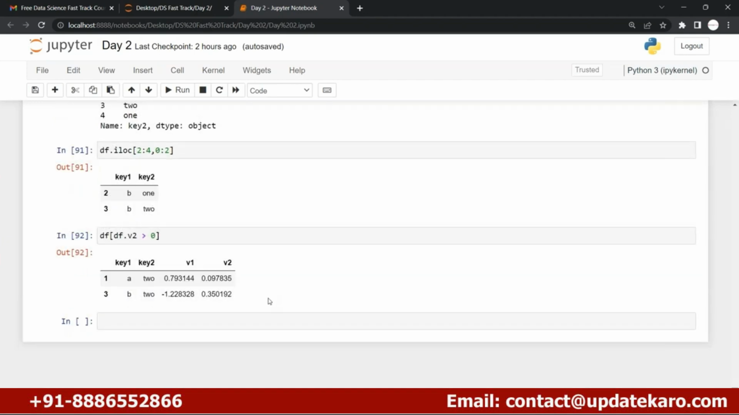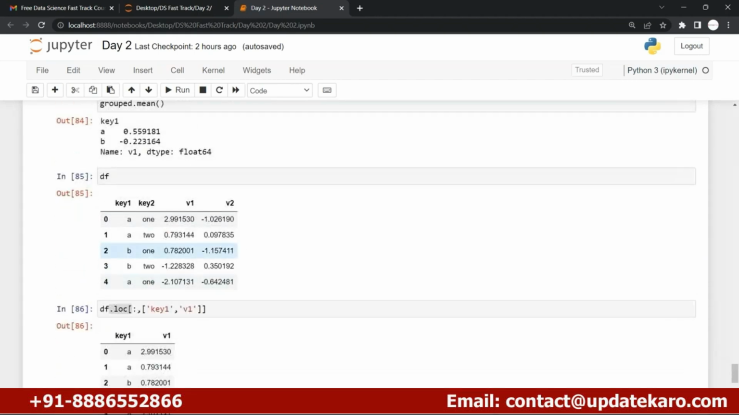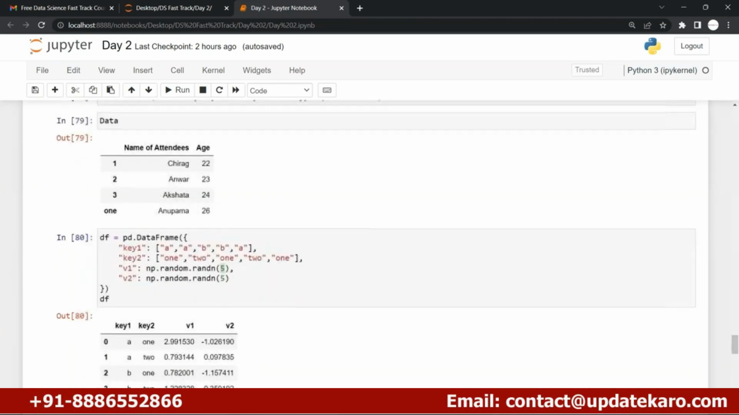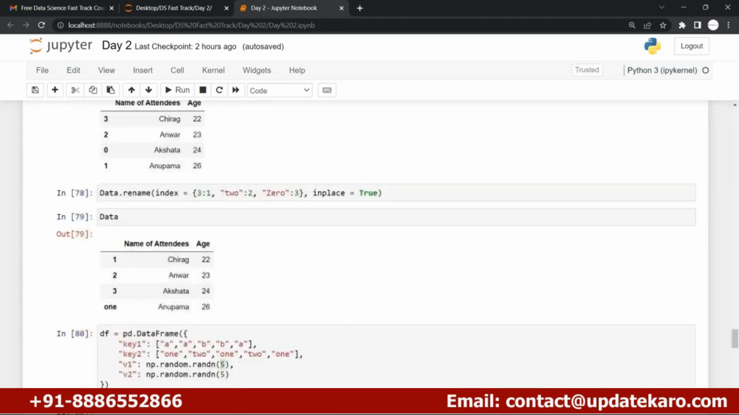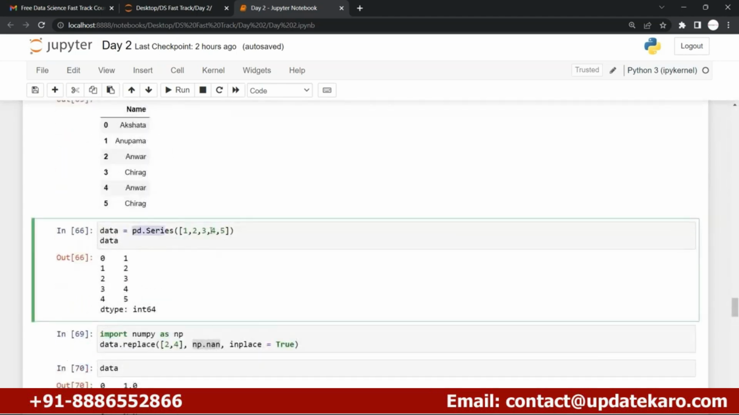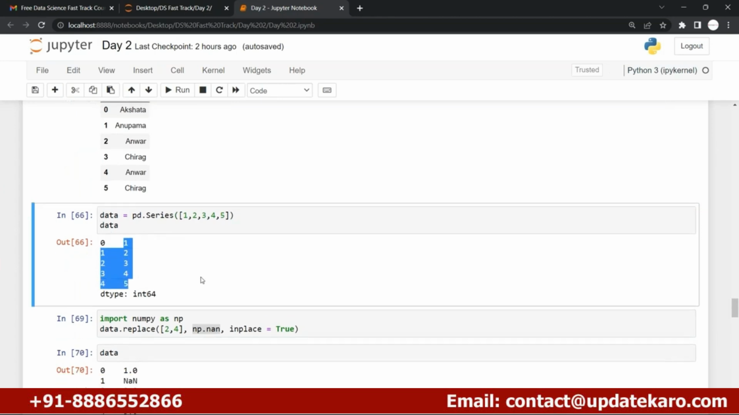Series is just one column, I would say. See, let's say this is my data, and if I select only one column, this is nothing but a series. That is the only difference, not anything else, right? You can create a series by using a list as well. Here we just created a series by using a list. This is just one column, I would say.